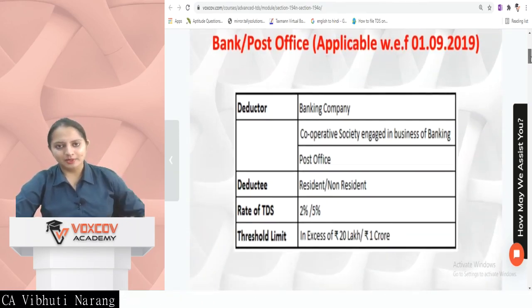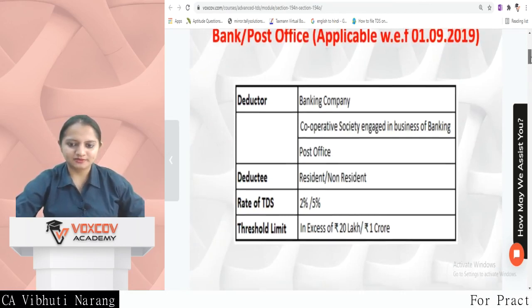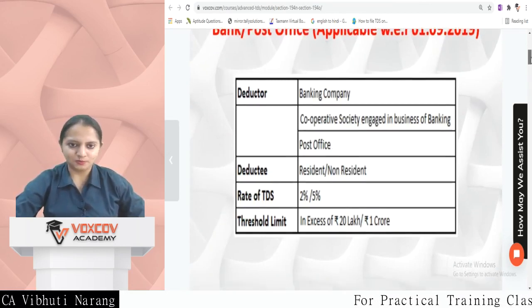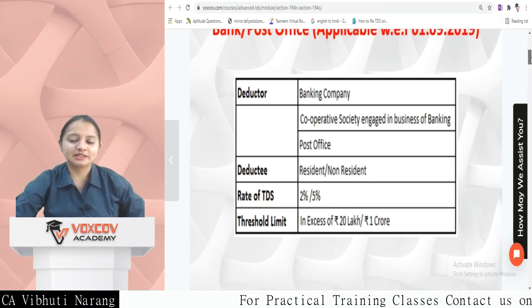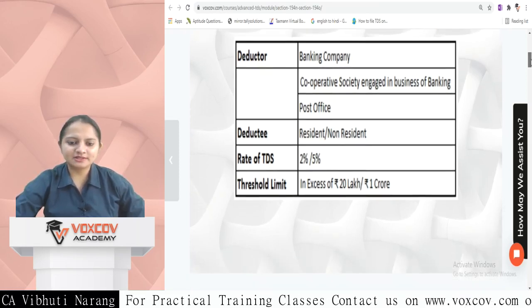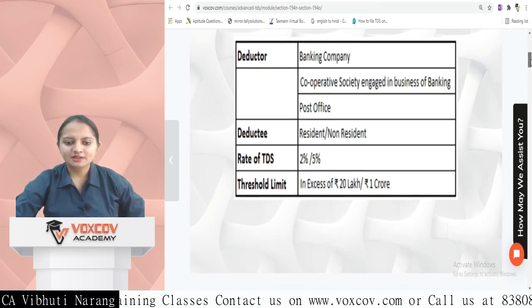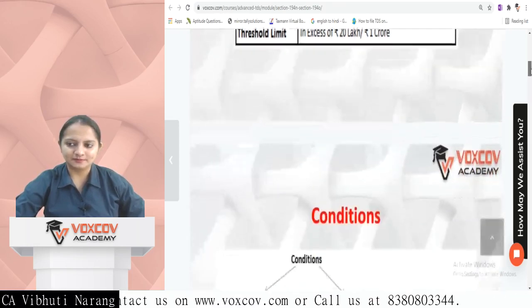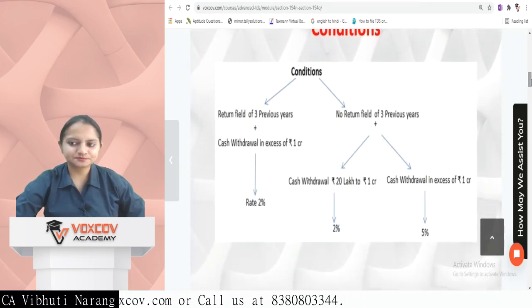Deductor is a banking company and cooperative society engaged in the business of banking or post office. Deductee is resident or non-resident. Two types of rates are there, 2% and 5%. Threshold limit is 20 lakh and 1 CR. What does this section say about this?